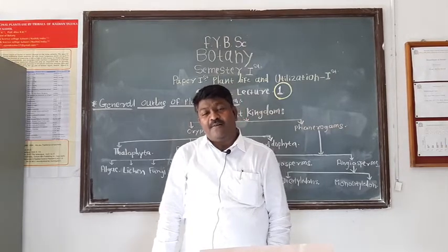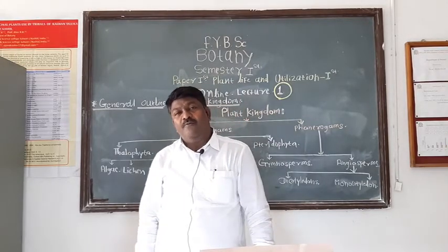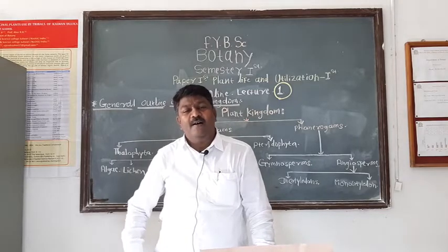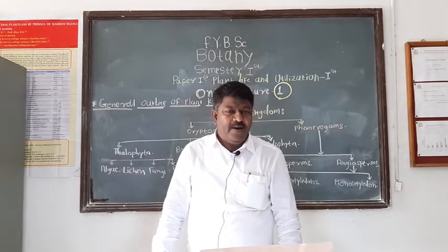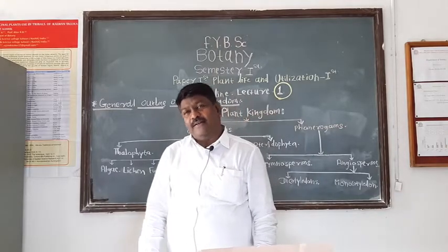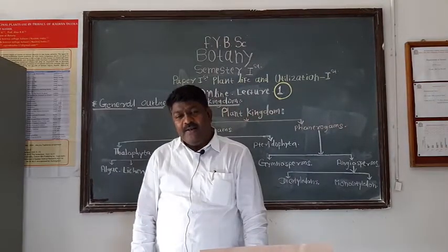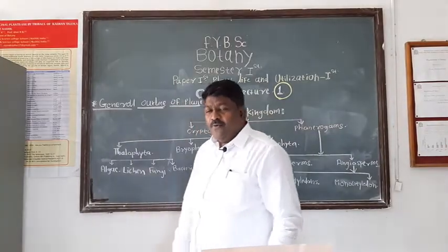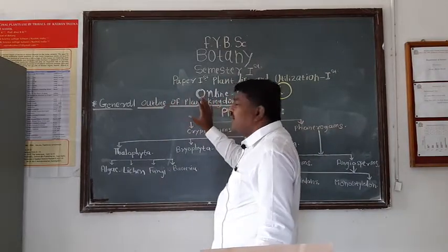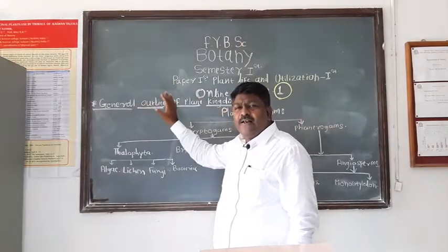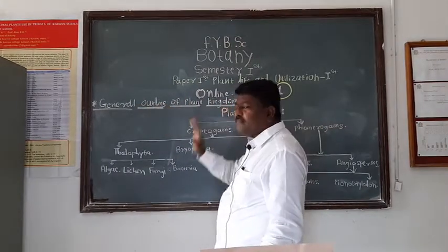Of these two papers, botany paper first for the first semester is Plant Life and Utilization I, and we are going to start this paper. In this paper, today we are going to study the general outline of the plant kingdom, means the outline classification of the plant kingdom.